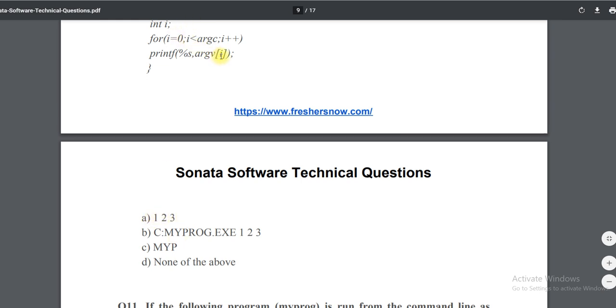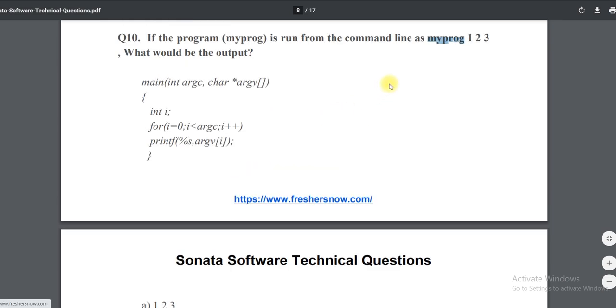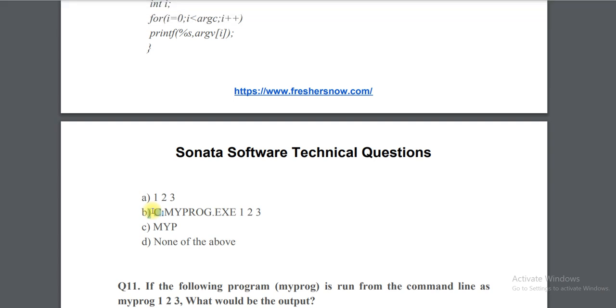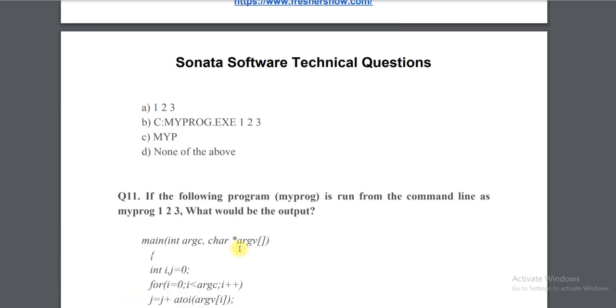If they are going to only print argv of 0, then this is not going to be correct anyway. And this is not going to print the location address, so c colon my program dot exe, they are not going to print it. Output is going to be my prog 1 2 3, just my prog, not c, not dot exe, just my prog 1 2 3. So such output is not here, so none of the above is the correct answer in this case.